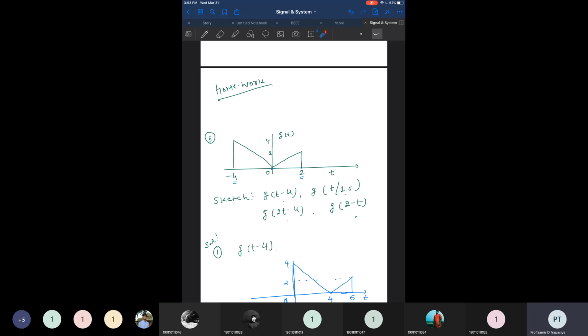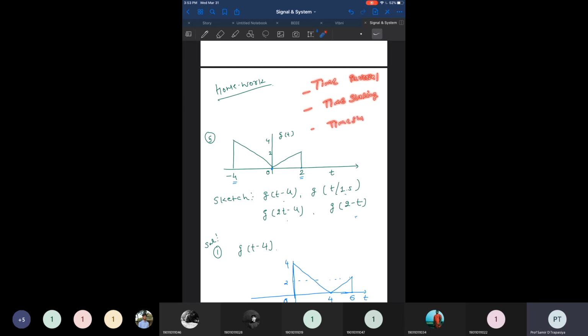The highest priority property is the time reversal property that we have already discussed. If multiple properties are applied on the signal, the highest priority is time reversal. The second priority is time scaling, and the third is time shifting.